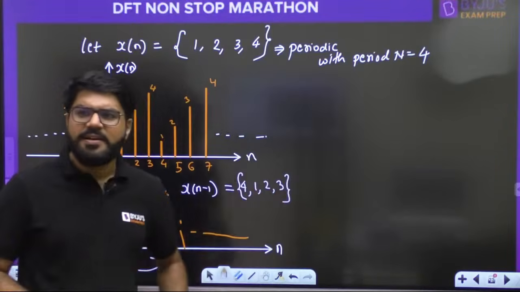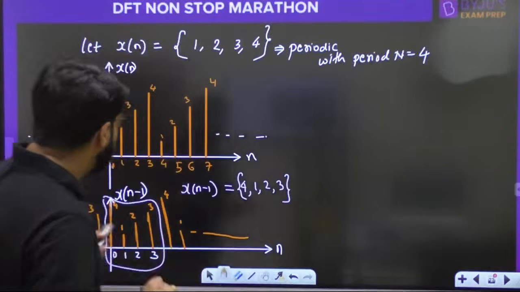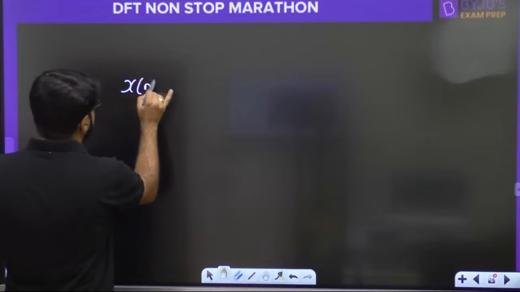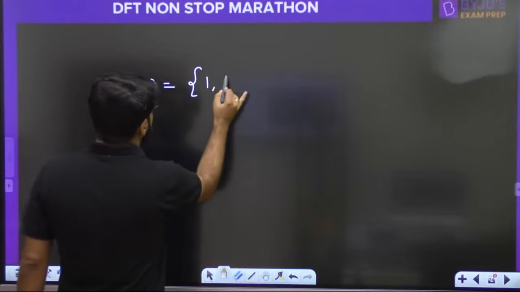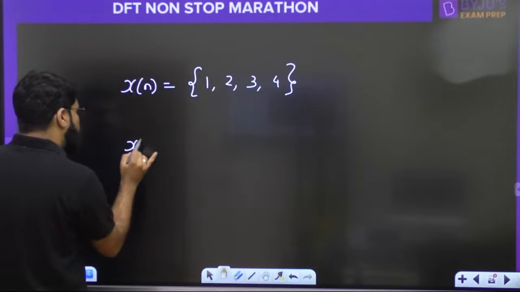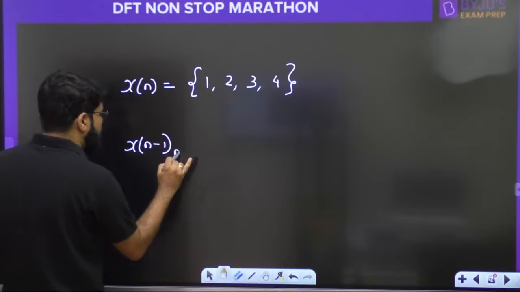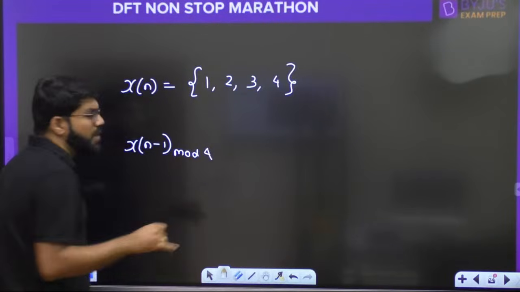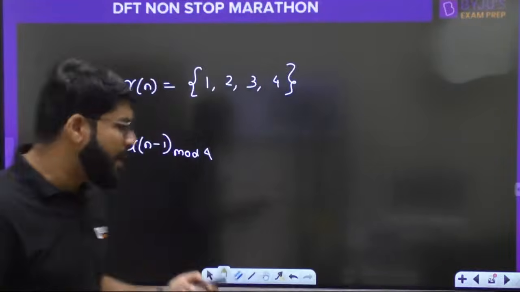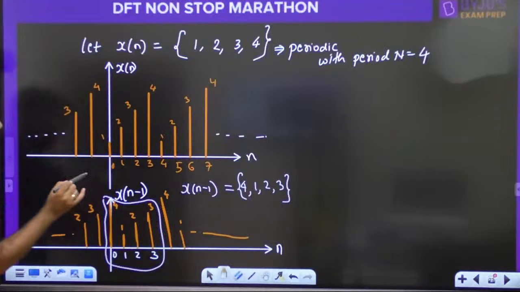4, 1, 2, 3, isn't it? Basically the idea is x of n is equal to 1, 2, 3, 4. If I want you to write x of n minus 1 mod 4, now this is what is known as circular shift. Why is it circular shift? Because of periodicity the circular pattern is coming.